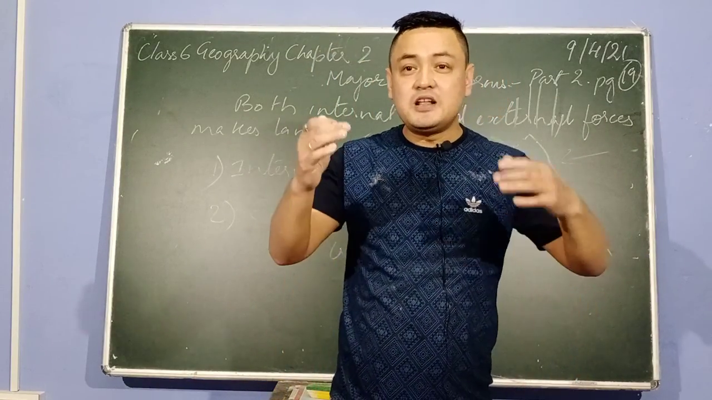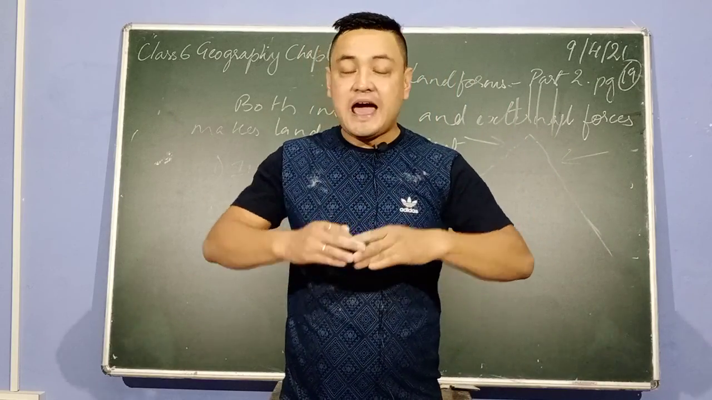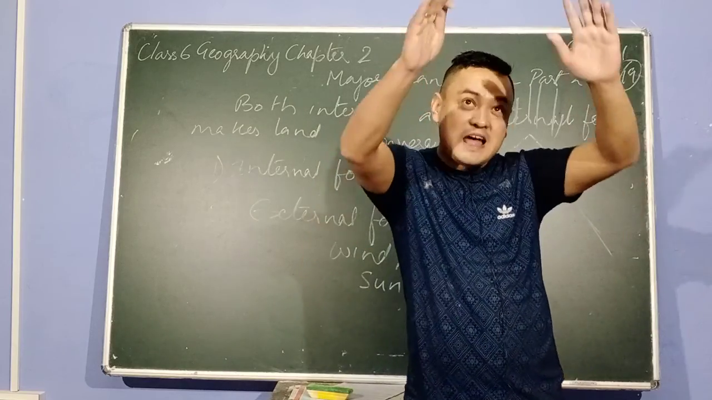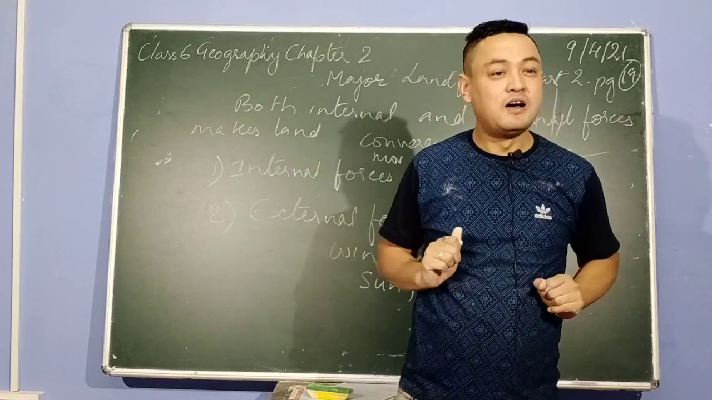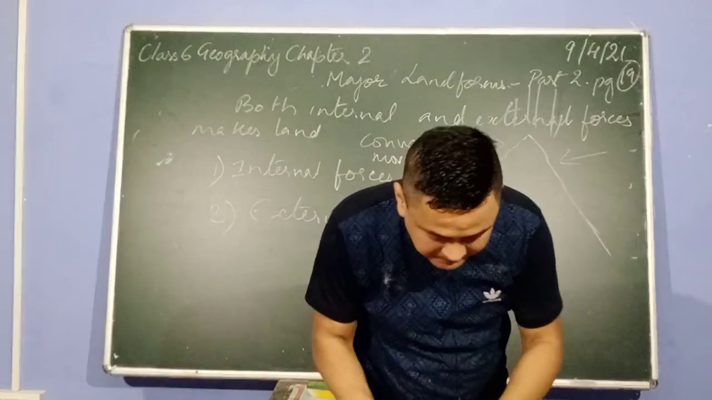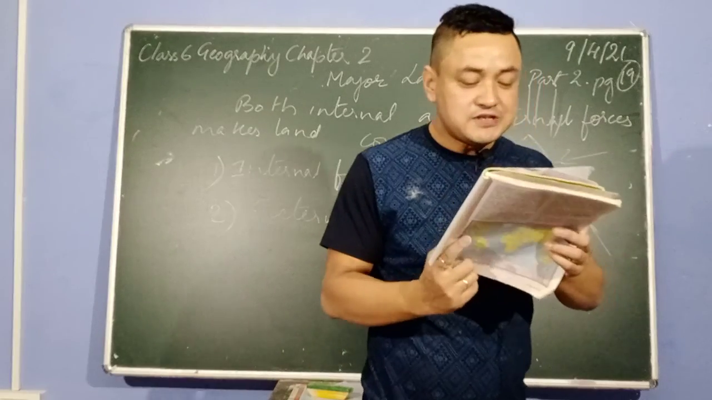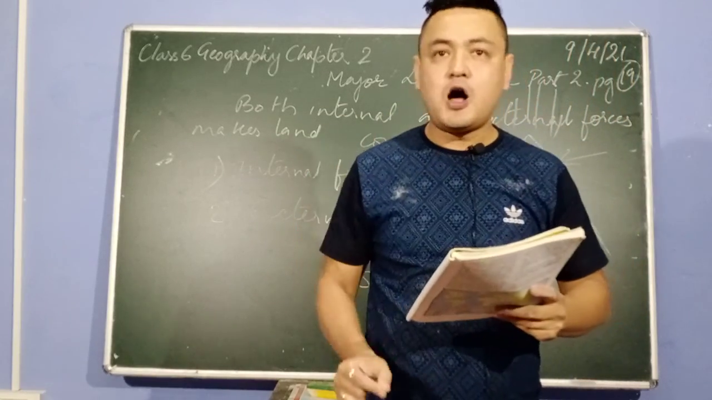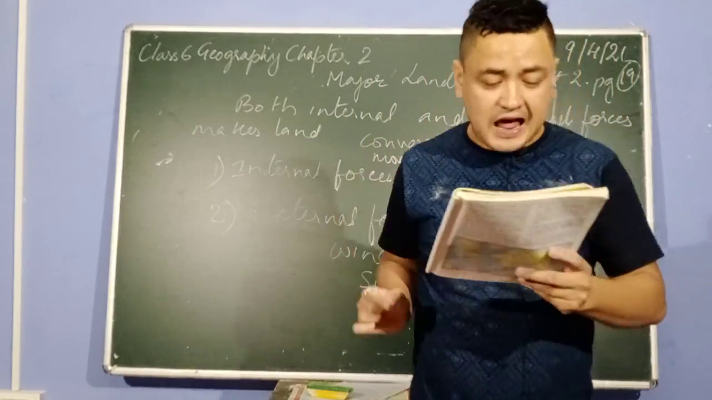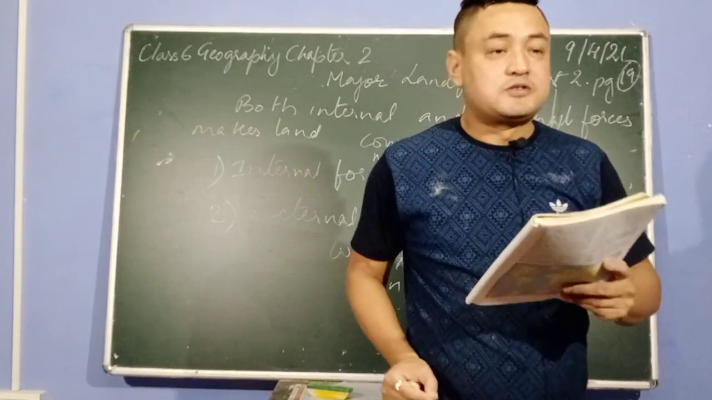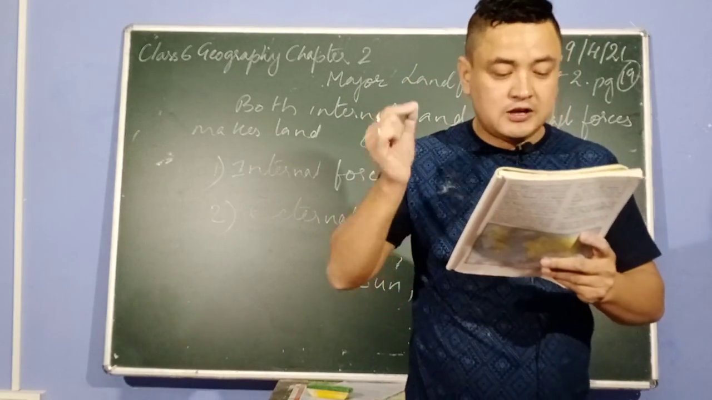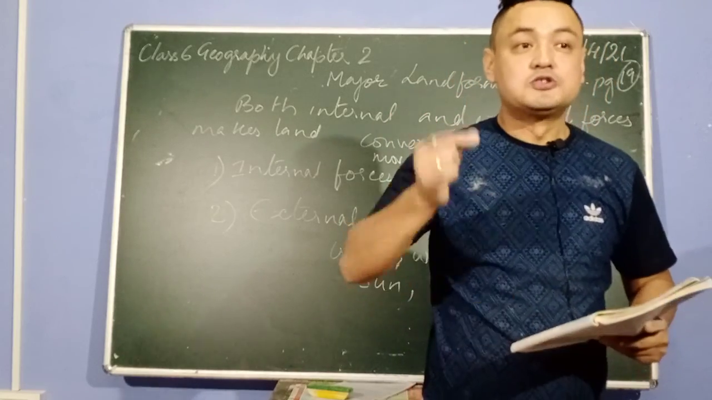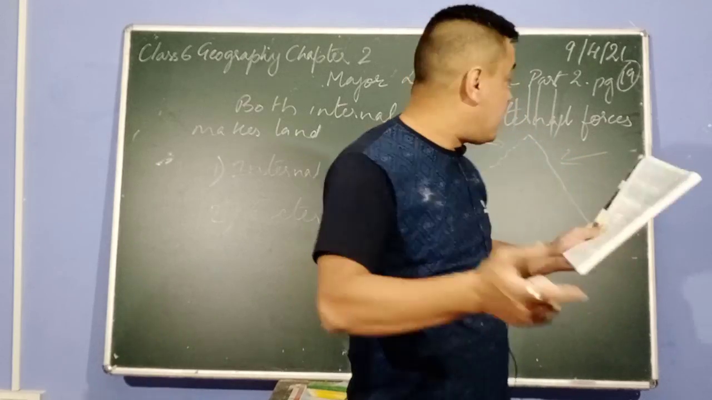The internal forces make the land, but the external forces beautify the land. Are you understanding? They make the land beautiful in shape. So let's read this one from the book only. On the surface of the earth, many internal and external forces are constantly in action. Always they are trying to make lands. The internal forces try to make and produce land, but they are irregular in shape. So internal forces actually make land, but they are rough in shape.